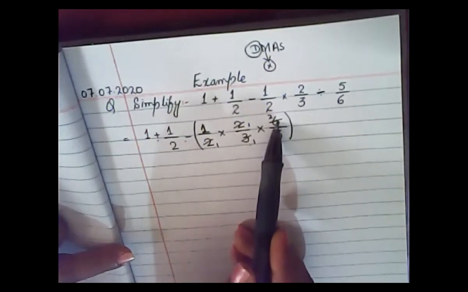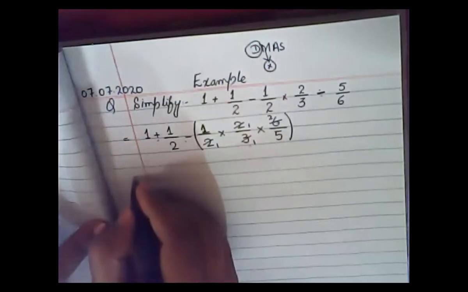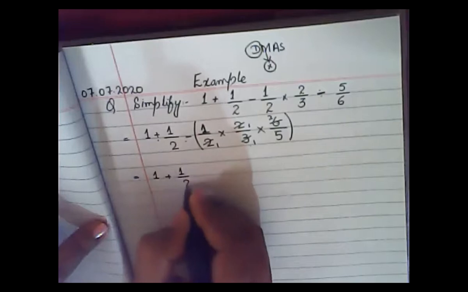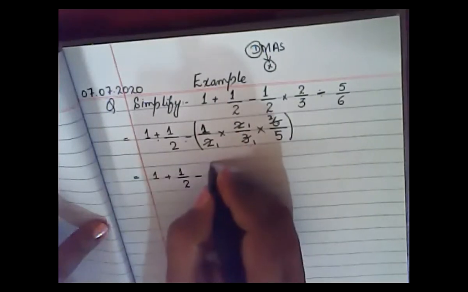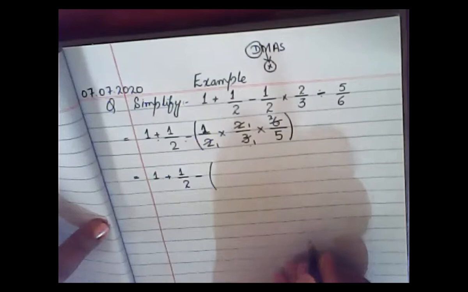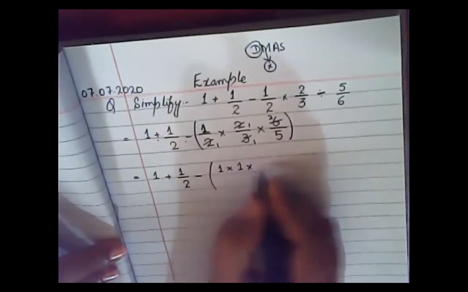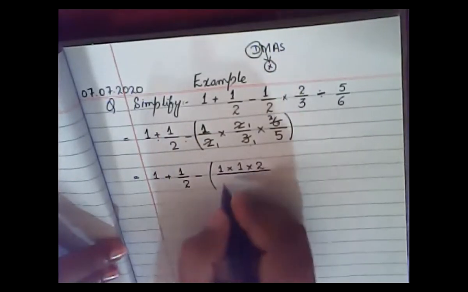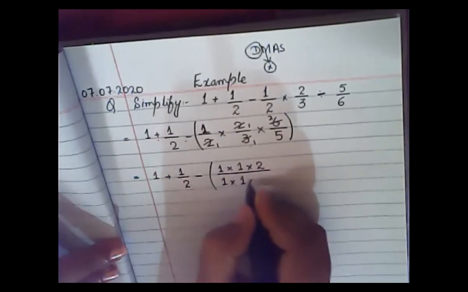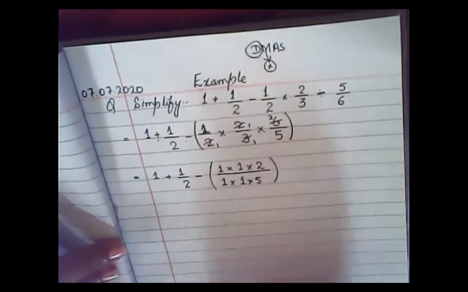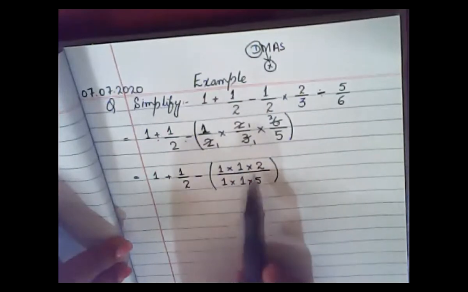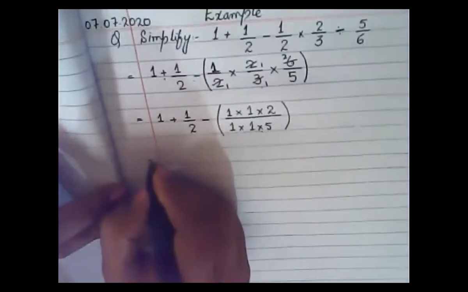Now next, I will write all the numbers. These fractions will remain the same. Now what is left here? Nothing will be left here. So we will multiply all the numerators just like this. Now we will multiply all the numerators and all the denominators. So after multiplying, what will I get here?